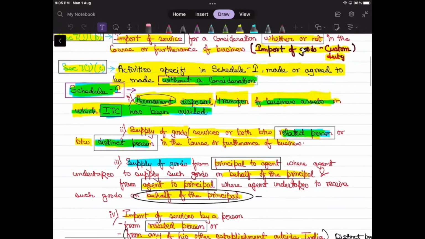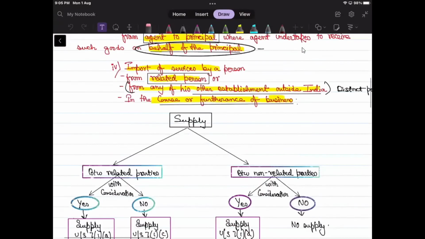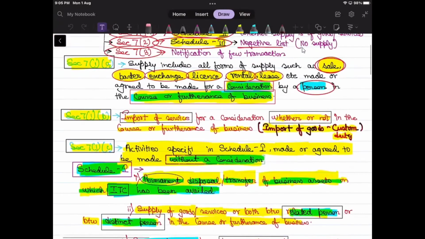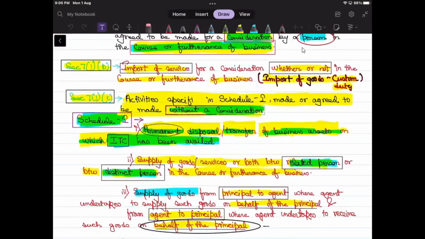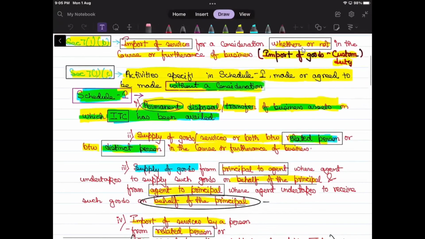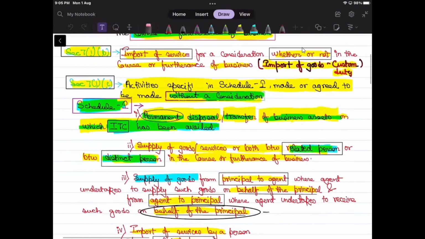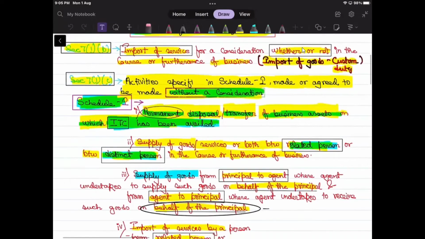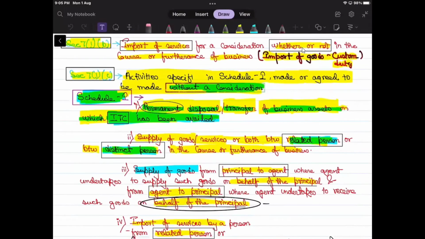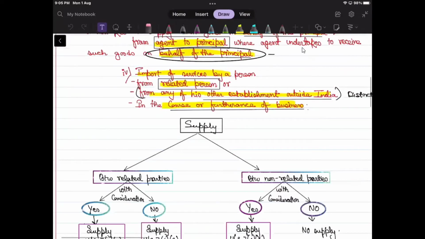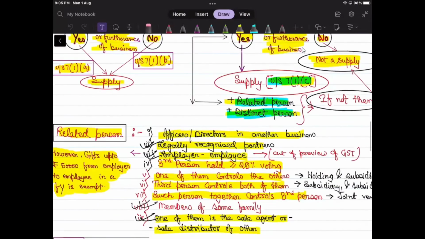Okay. So these all are the paras which fall under without consideration. So no matter whether consideration is mentioned or not mentioned, it is always deemed to be a transaction without consideration. Okay. So we are on to the definition of related parties, related person.